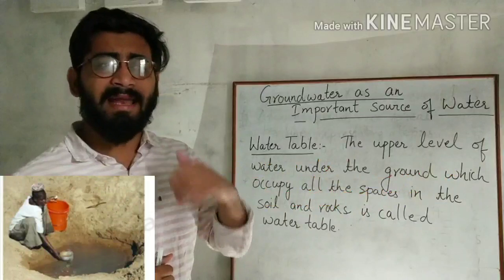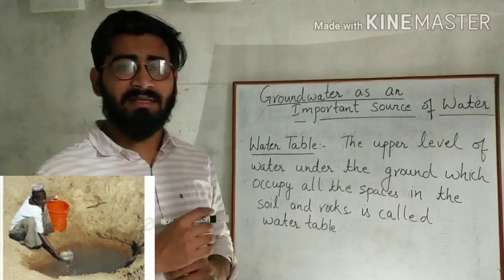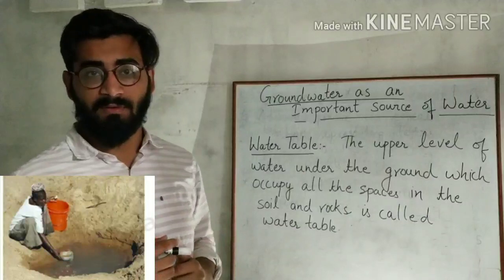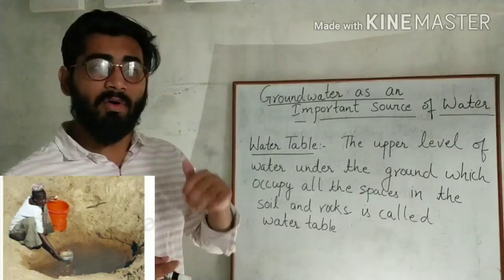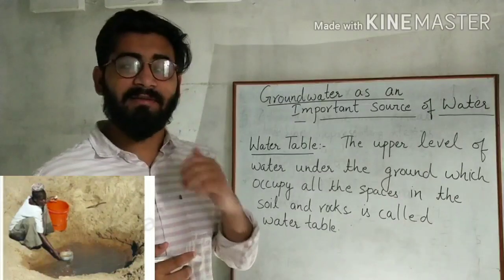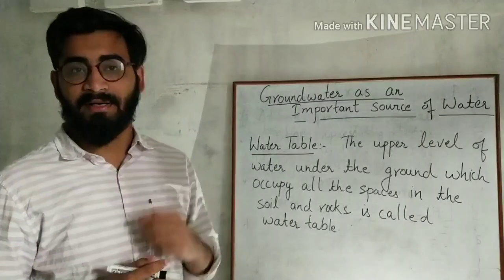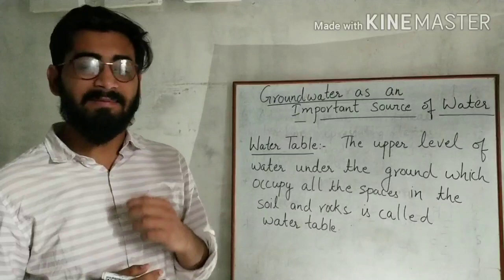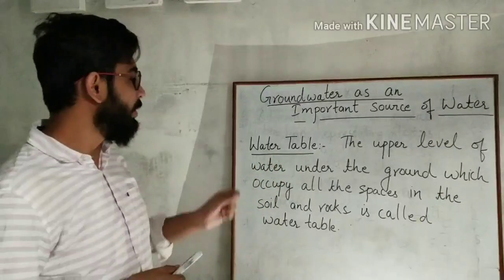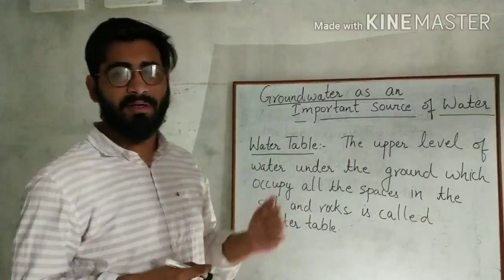If we dig deeper and deeper, we will reach a certain level where all the spaces between the particles of soil and the gaps between rocks are filled with water. And the upper level of this layer is called the water table. So what is the water table? In simple words, the upper level of water under the ground which occupies all the spaces in the soil and rocks is called the water table.